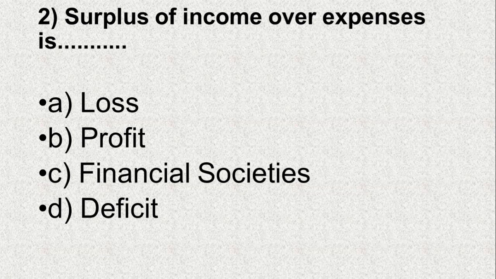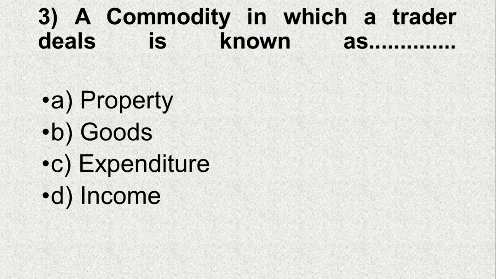Loss, B. Profit, C. Financial societies, D. Deficit, and the correct answer is B. Profit. Question number 3. A commodity in which a trader deals is known as, option A. Property, B. Goods, C. Expenditure, D. Income, and the answer is B.